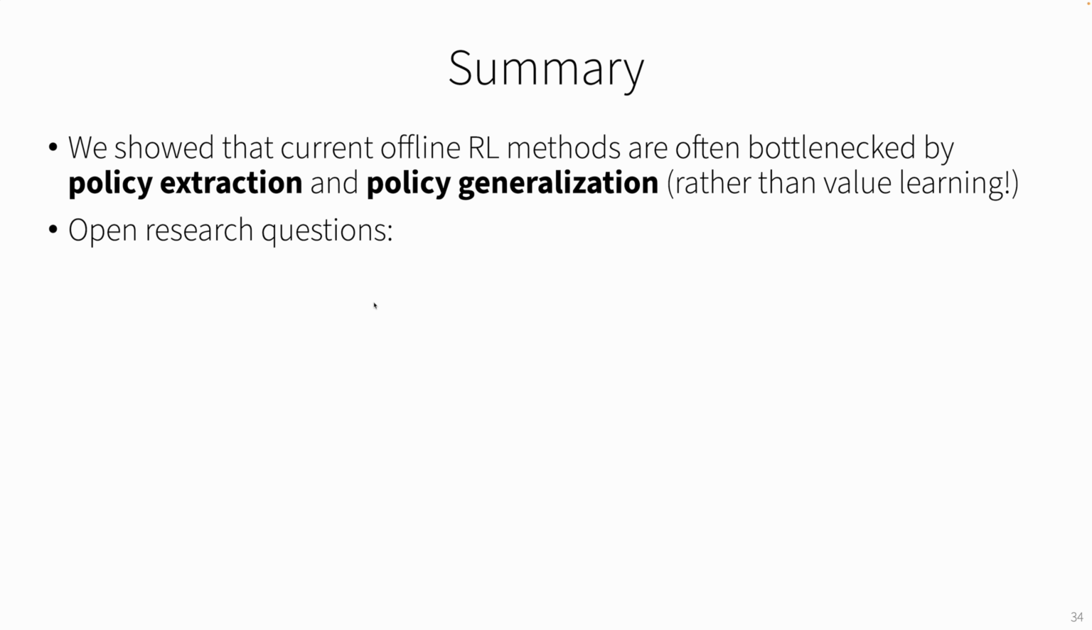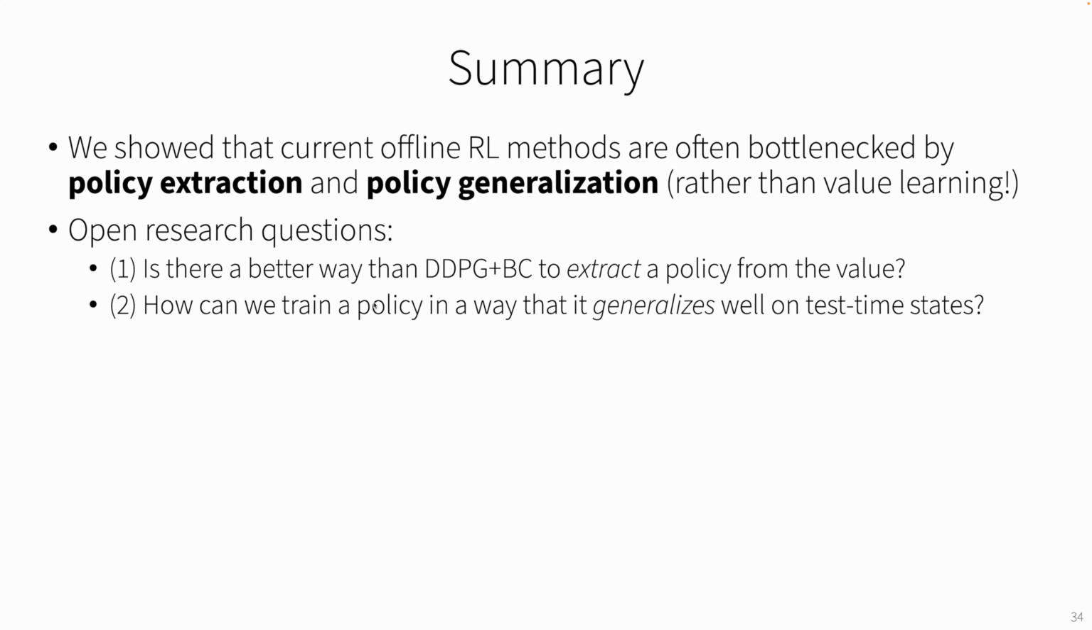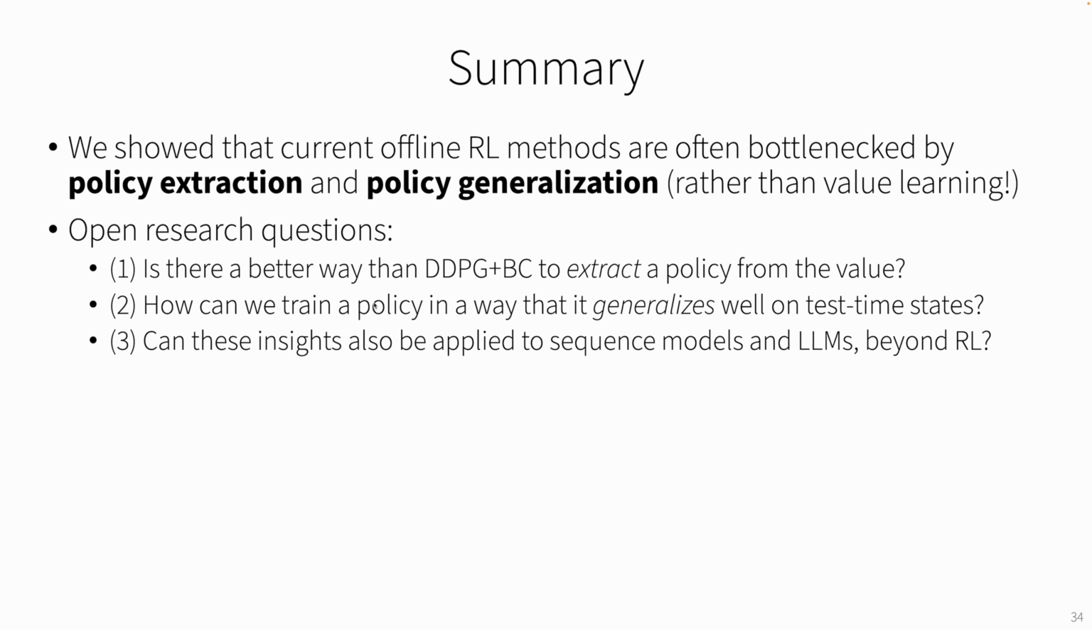And here are some open research questions. Is there a better way than DDPG plus BC? How can we train a policy in a way that generalizes very well to test time states? And finally, can we apply these kinds of insights to different domains like sequence models or LLMs?